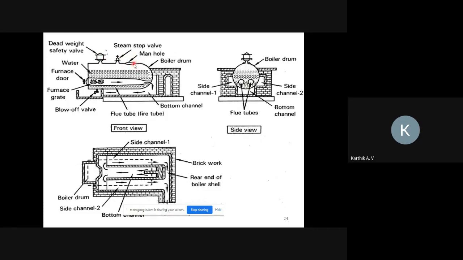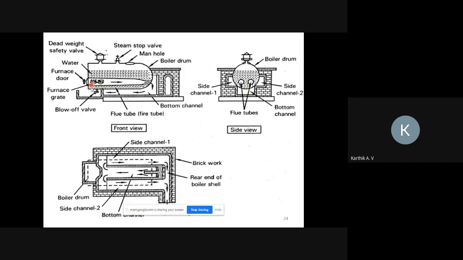The manhole is provided so that during the off position, a man can go inside the boiler drum for cleaning purposes. Two tubes are placed inside the boiler drum throughout its length. Also there are three channels, two side channels and one bottom channel. This space is required to heat the boiler drum. So how is it moving?